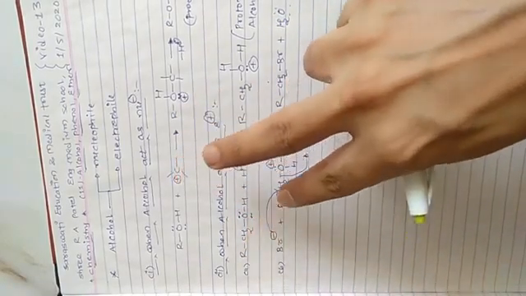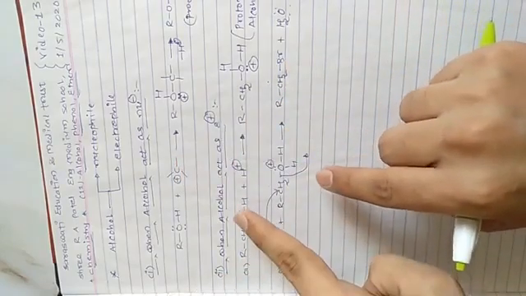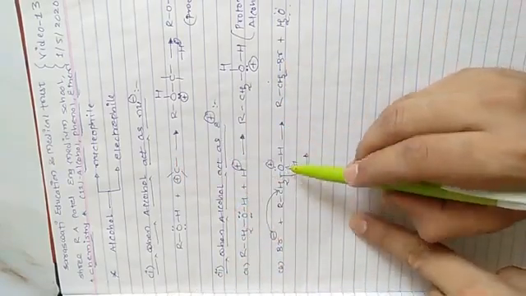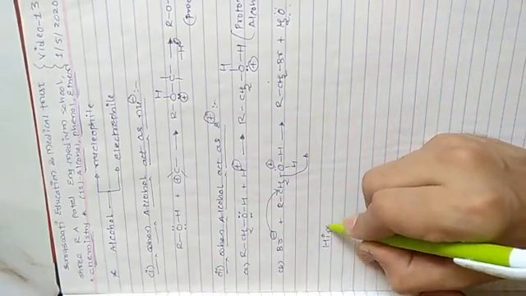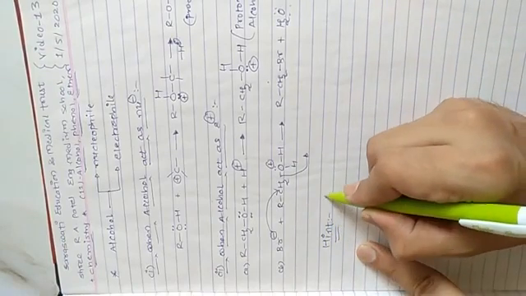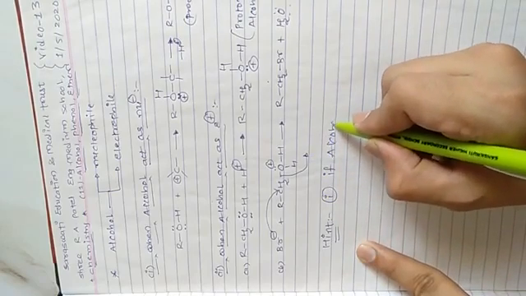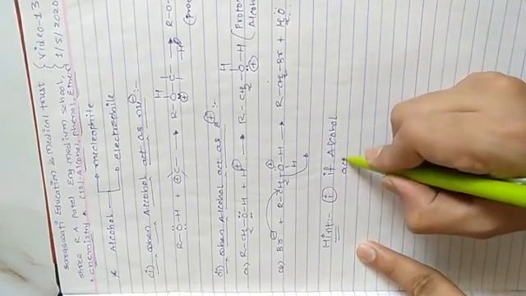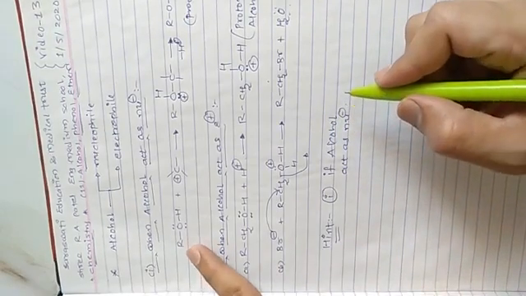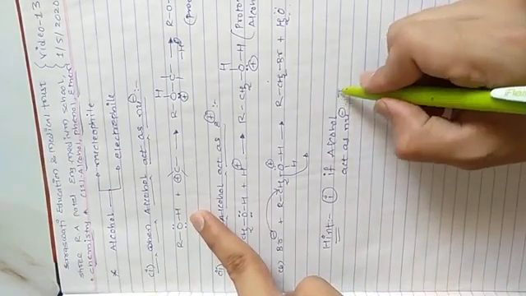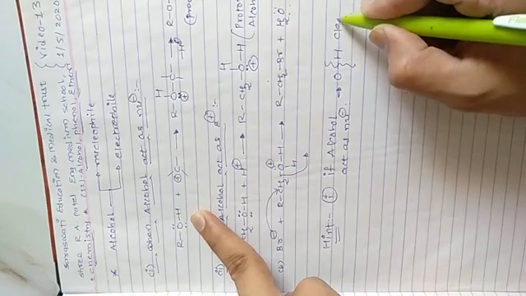So here we have 2 points, we have 2 summaries. When alcohol acts as an electrophile, the CO bond is cleaved. So I will write a hint over here. Number 1, if alcohol acts as a nucleophile, we discussed the first one, then the OH bond is cleaved.